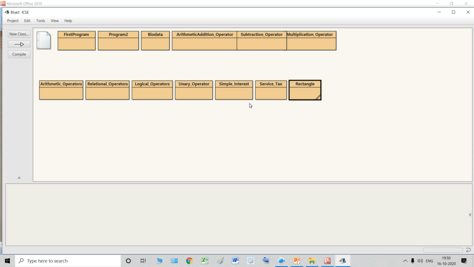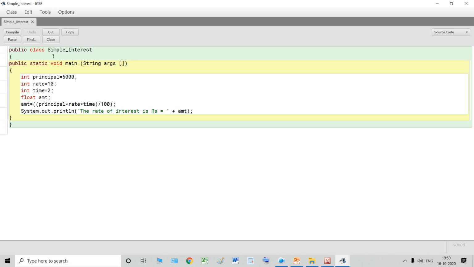Now students, I am going to show you one more example. Earlier we did the program calculating simple interest by directly giving the values inside. But now I will show you using accepting arguments through the main method. So let's do that.